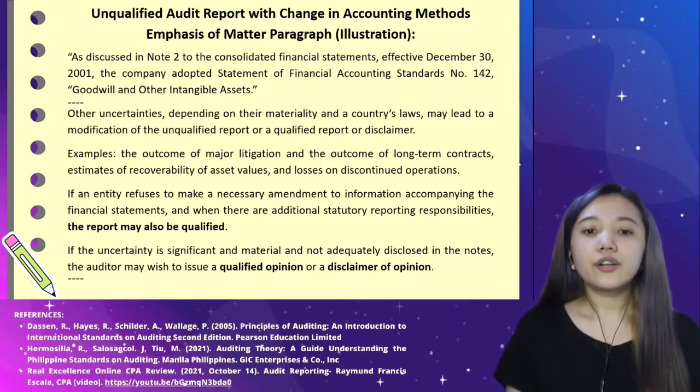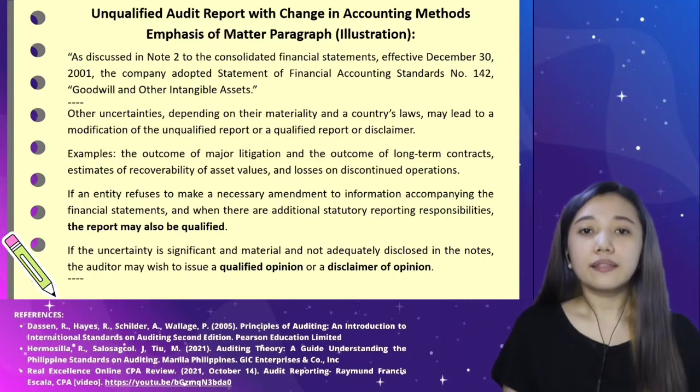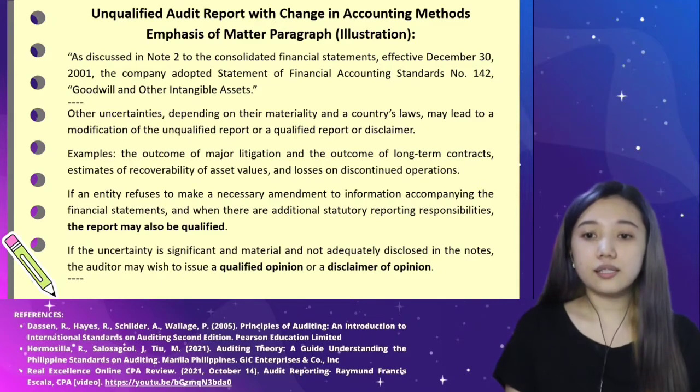So, other uncertainties, depending on their materiality and a country's laws, may lead to a modification of the unqualified report or a qualified report or disclaimer. The examples are the outcome of major litigation and the outcome of long-term contracts, estimate of recoverability of asset values, and losses on discontinued operations.